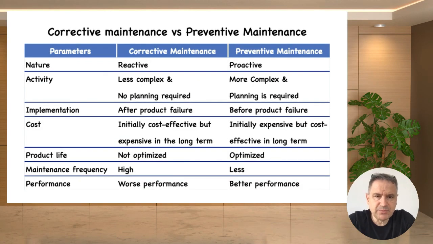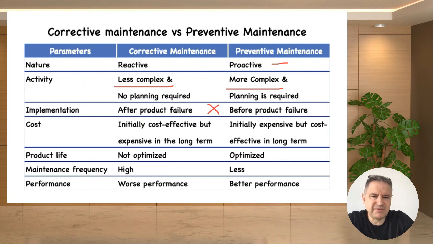two types of maintenance based on seven parameters. By nature, corrective maintenance is reactive, whereas preventive is proactive. Activity-wise, corrective is less complex, while preventive maintenance is more complex. Planning-wise, no planning is required for corrective maintenance, while planning is required heavily for preventive. Remember, the definition is a planned activity. Implementation: after the product failure, we follow corrective maintenance procedures; before the failure, we follow preventive maintenance.